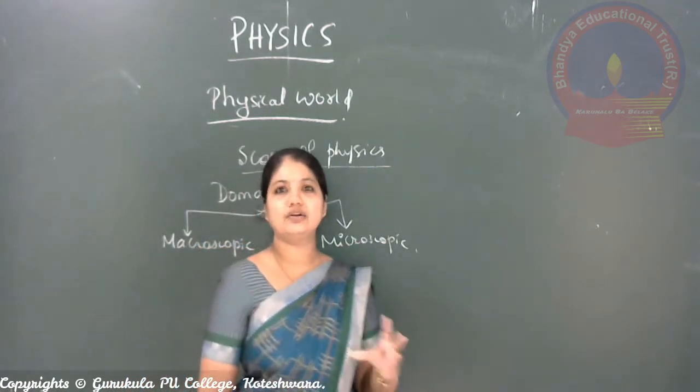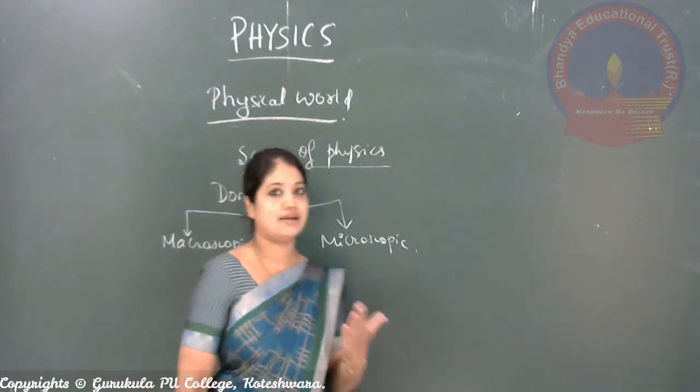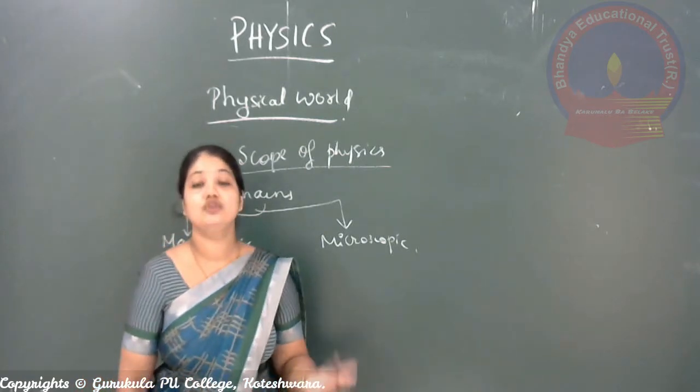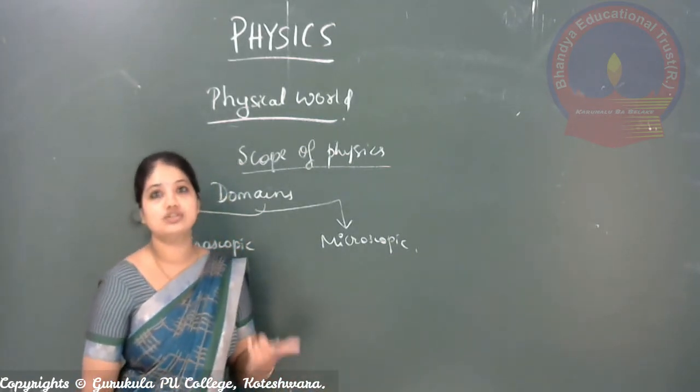The electrons and other elementary particles are there. You will ask me what these elementary particles are: protons, electrons, neutrons.